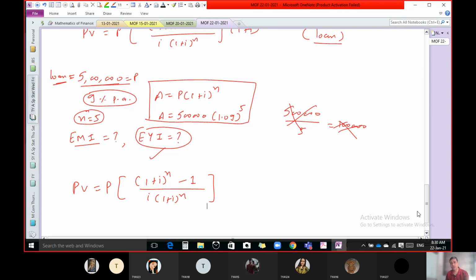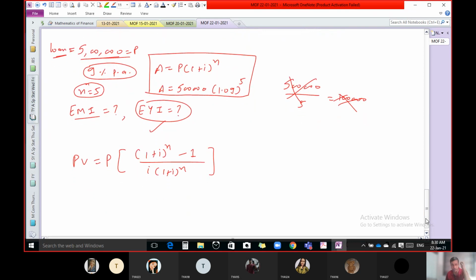Now can you tell me what is your PV here? Any of you? Any idea? What is your PV, present value? Why is it now PV? Because this becomes your P if you have to pay on a one time basis, but here we have to pay every time. So P is the amount that we have to pay every year. So this is what we require to calculate. So now this becomes your PV.